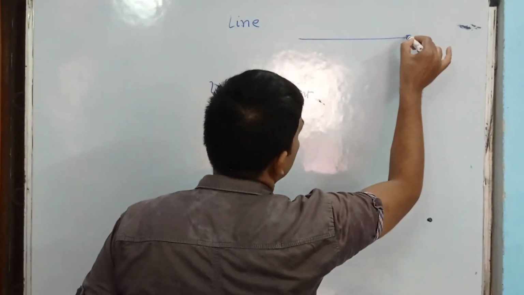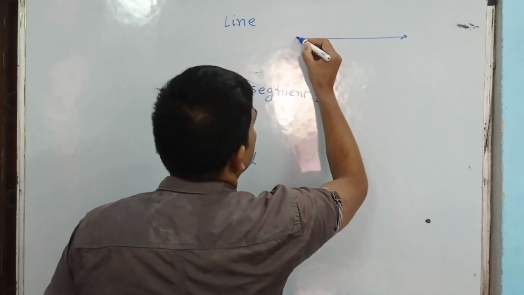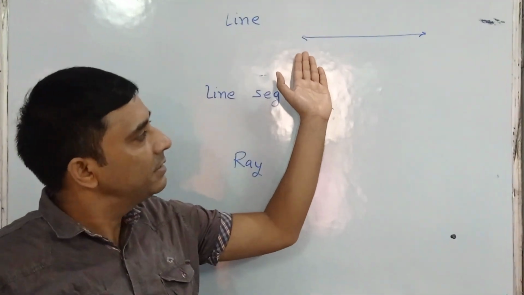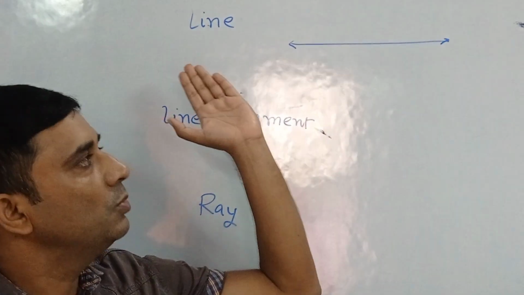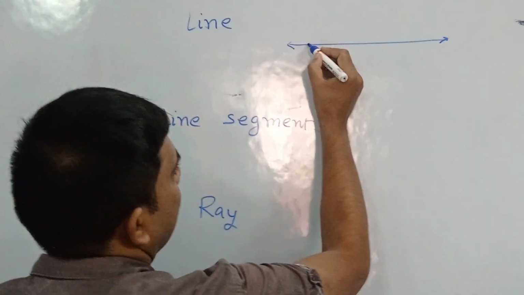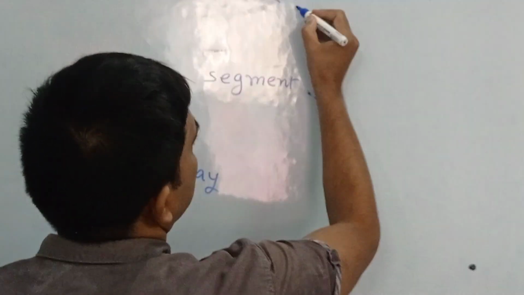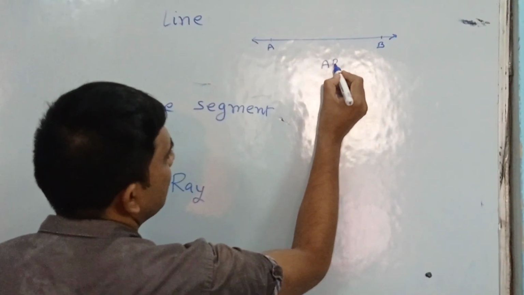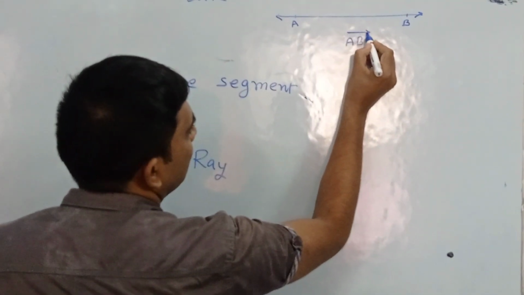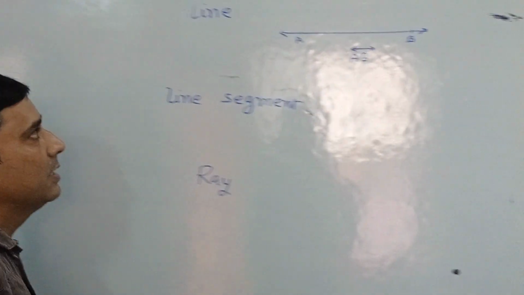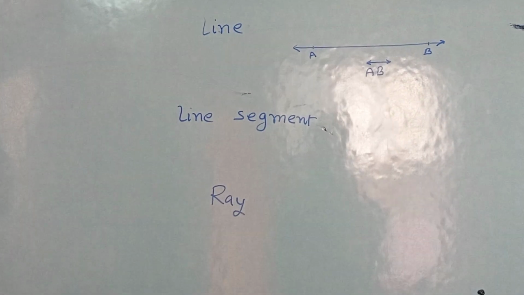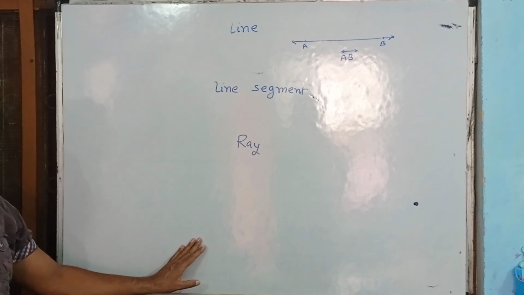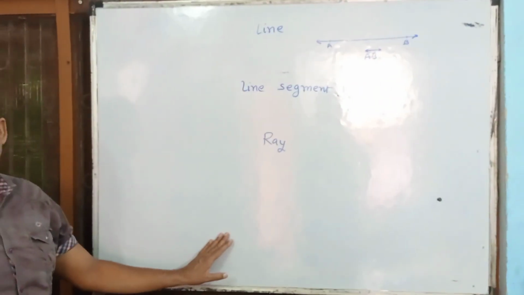Line we know, line has no definite length and you can extend it in both directions up to infinity, and you can put any two points on this line and it is represented as AB. If it is a line, then we put a double arrowhead here. So a line has no starting point and no end point. There is no definite length of a line.